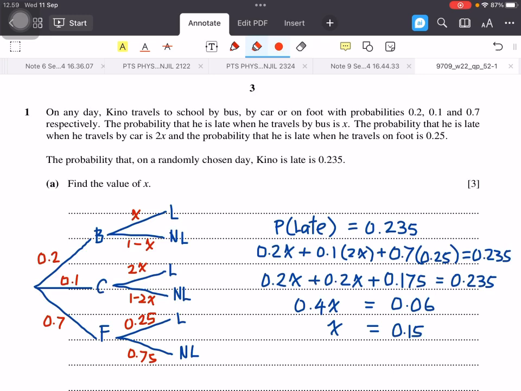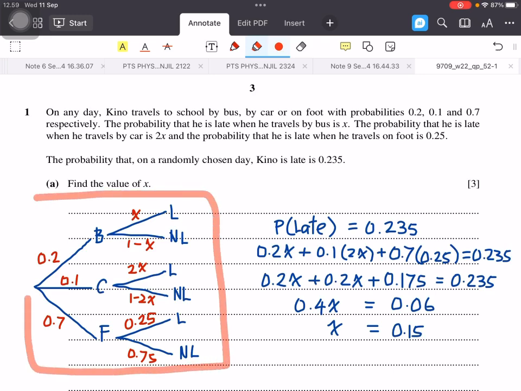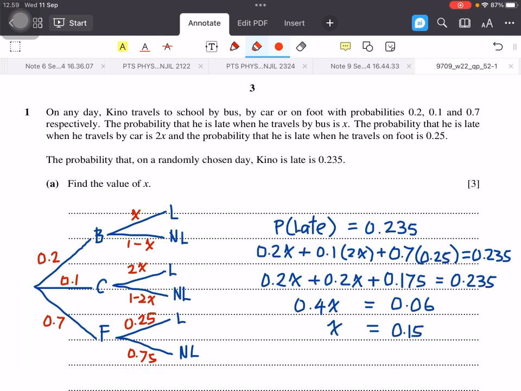So this is the diagram for all the probabilities. There are three means of transportation. Kino travels to school either by bus with probability 0.2, car 0.1, or on foot with probability 0.7.